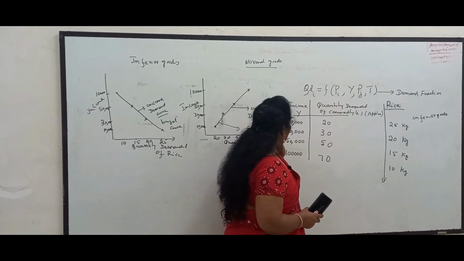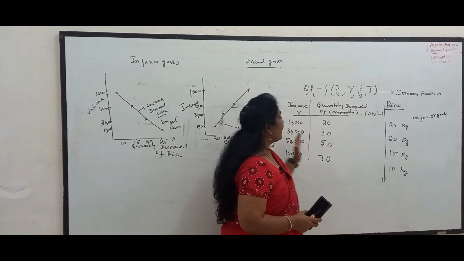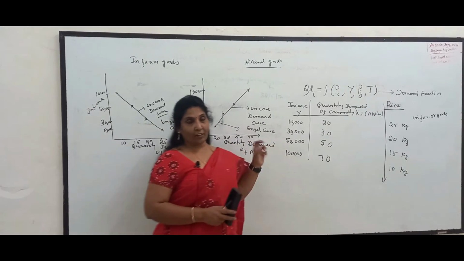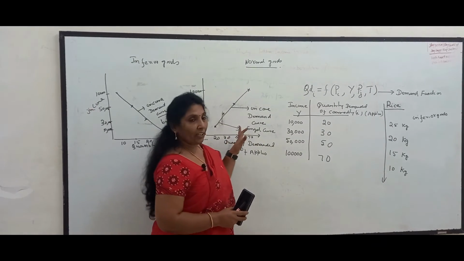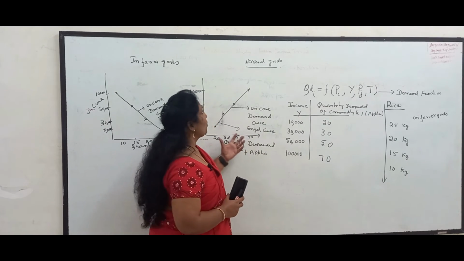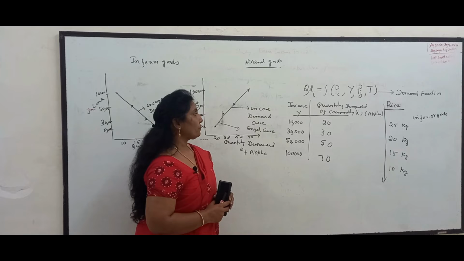So when income increases, then quantity demanded falls. Such goods are termed as inferior goods. But generally for many goods, as income increases, quantity demanded increases. Such goods are called normal goods.